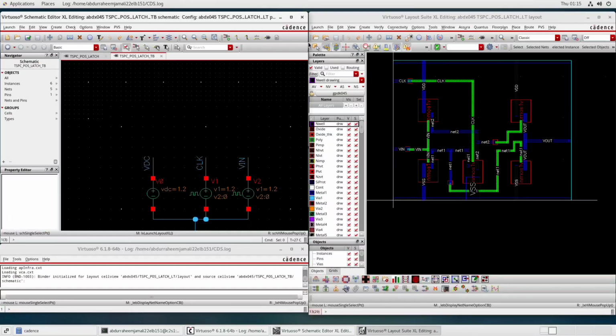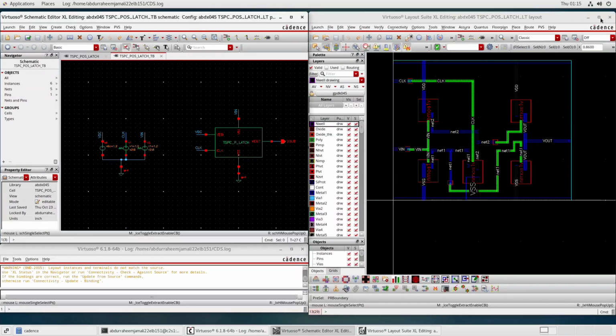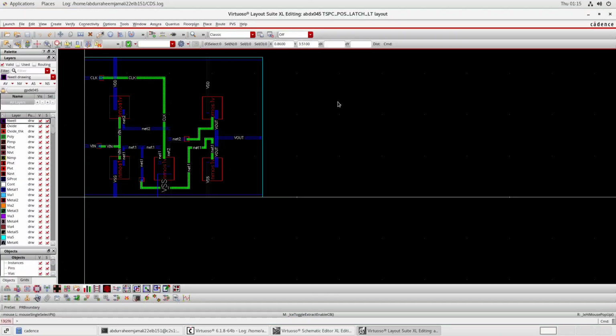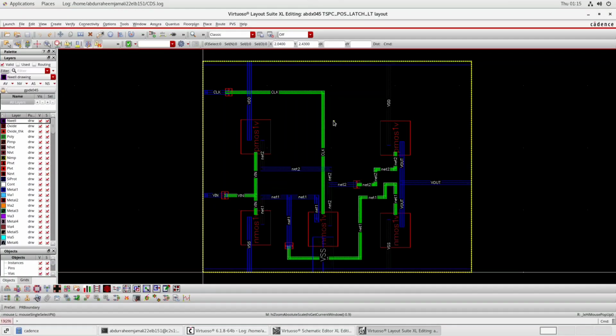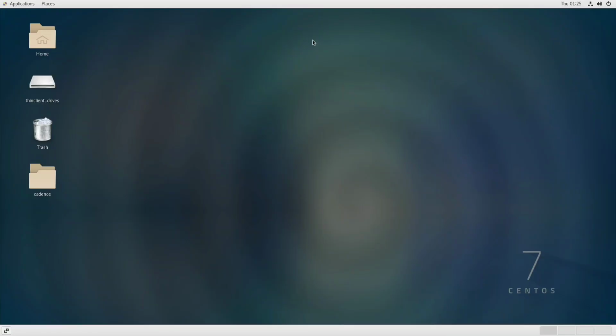And now this is our layout, as we can see. So after maximizing it, I will click on F to get it into full screen, and this is our layout. In the second part of the video, we have to demonstrate the layout. We have to check the DRC design rule check, the ERC, the LVS layout versus schematic. Then we need to see the parasitic extraction, and after that the GDS file.